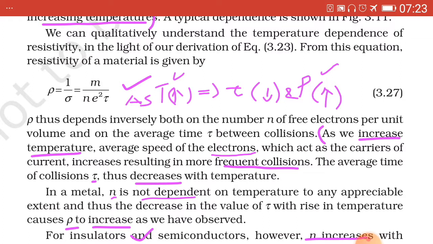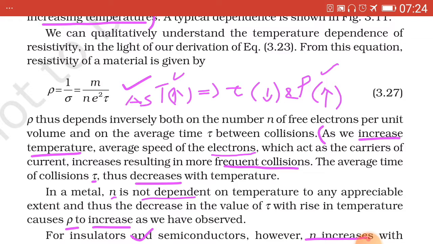Hence, in equation 3.27, I have stated besides that as capital T, that is temperature, increases, upper arrow indicates increase in temperature, and lower arrow, pointing in the downward direction, indicates decrease.